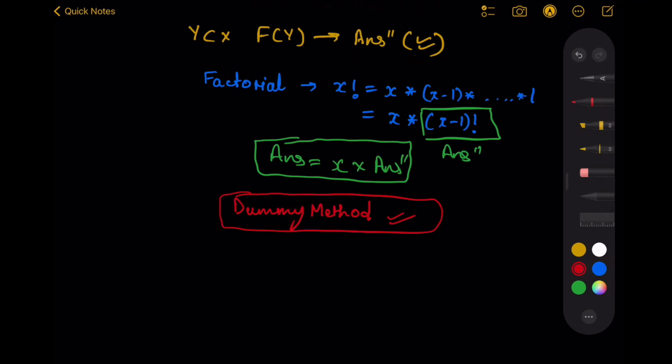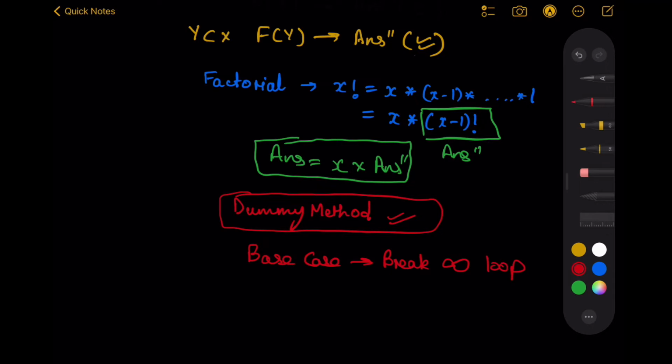That base case is basically a check that you have reached such a small subproblem that you know the answer, and you don't want to call the function again for a smaller subproblem. You will directly return the answer from the base case, and that base case will basically break the infinite loop.